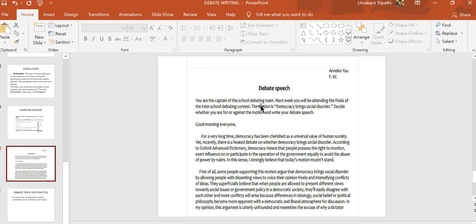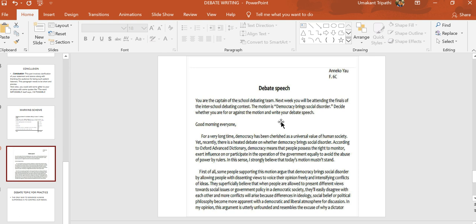Now we come to a sample debate speech. The question has been given here. You are the captain of school debating team. Next week, you will be attending the finals of the inter-school debating contest. The motion is, democracy brings social disorder. Decide whether you are for or against the motion and write your debate speech.